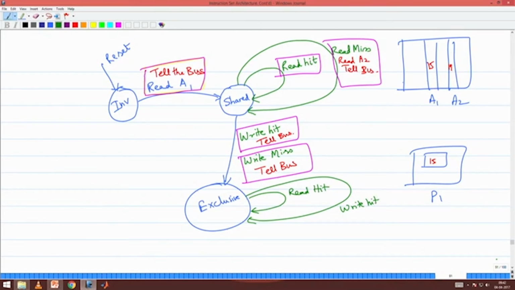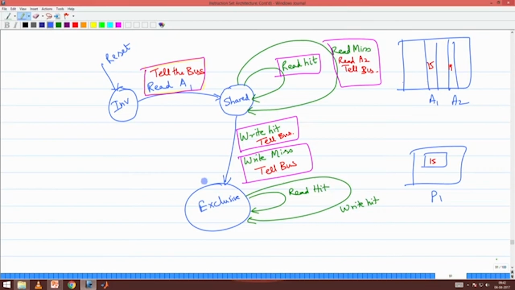If I get a write hit, there is no problem. If I get a read miss, what will I do? If I get a read hit or write hit, there is no issue because I am in exclusive state.